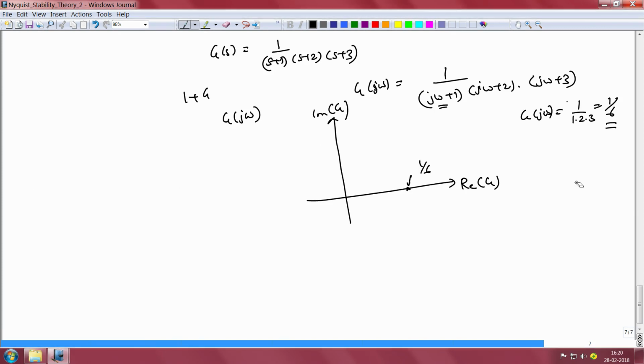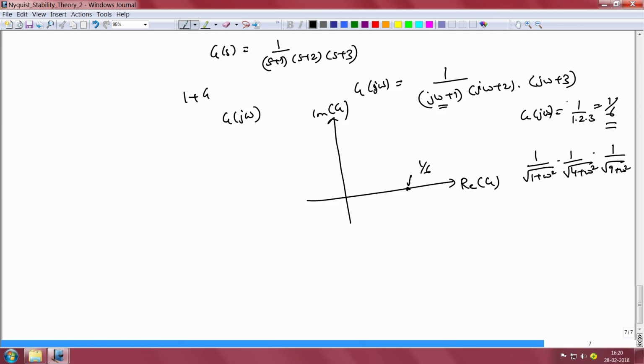Now as omega goes from 0 to infinity, we note that the magnitude of each of these terms, for instance 1 by j omega plus 1, would be 1 by square root of 1 plus omega square. The magnitude of 1 by j omega plus 2 is going to be 1 by square root of 4 plus omega square. The magnitude of 1 by j omega plus 3 would be 1 by square root of 9 plus omega square. So it is a monotonically decreasing function of omega, and in the limit omega goes to infinity, this magnitude also tends to 0.